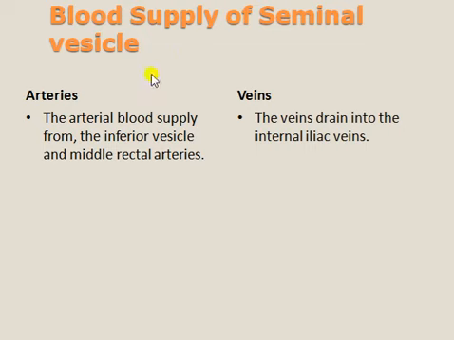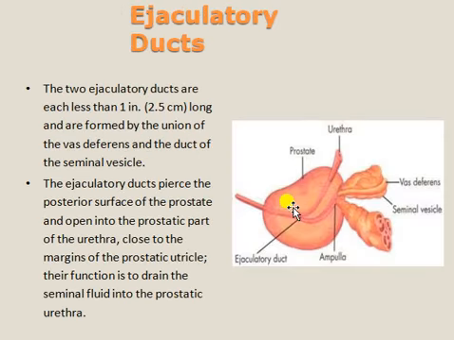The arterial blood supply for the seminal vesicles is from the inferior vesical and middle rectal arteries. The veins drain into the iliac veins. Just by going through the circulatory system once, we can understand the rectal arteries and iliac veins. Ejaculatory duct.